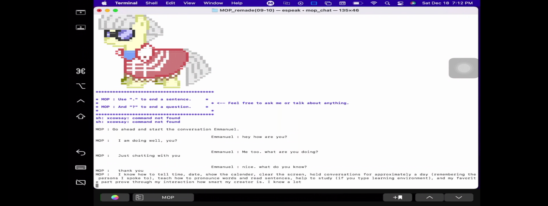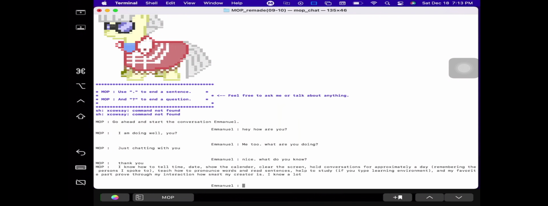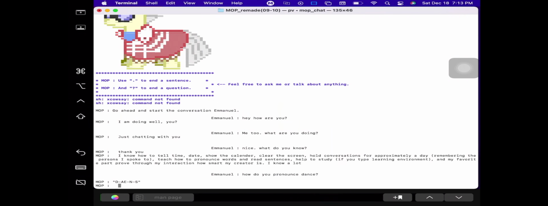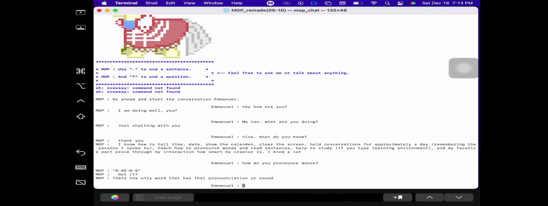You could also read this on the website, where it says it knows how to go into the environment and all this kind of stuff. So this is me attempting to find out how to pronounce dance, and it actually tells me how to pronounce dance, and it tells me it's the only word that has that pronunciation or sound.